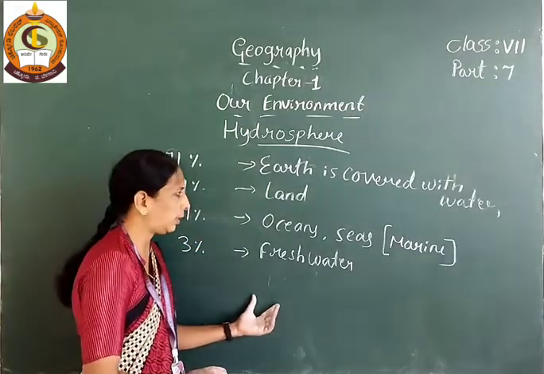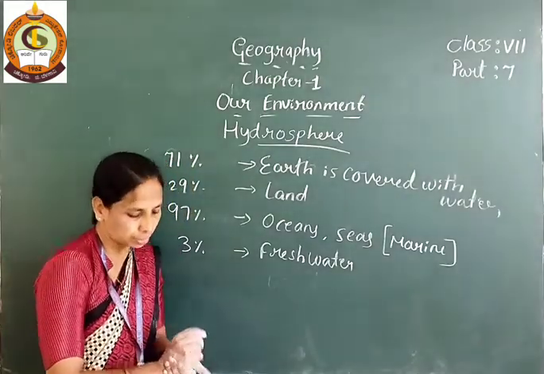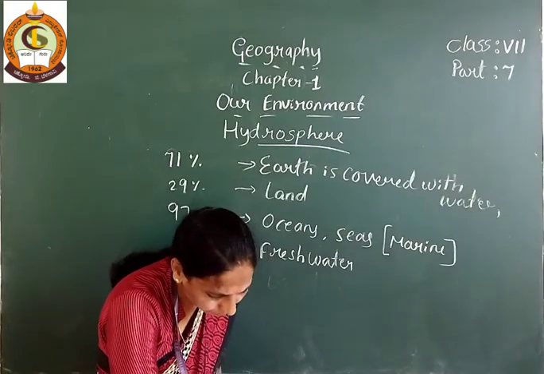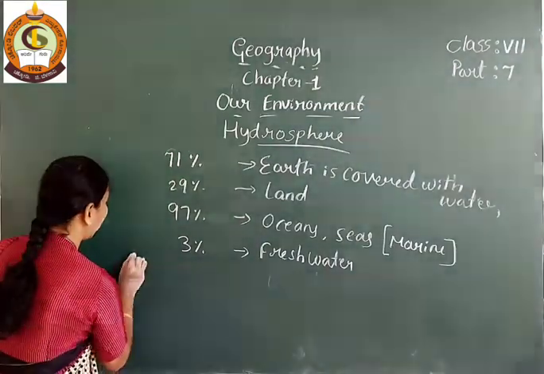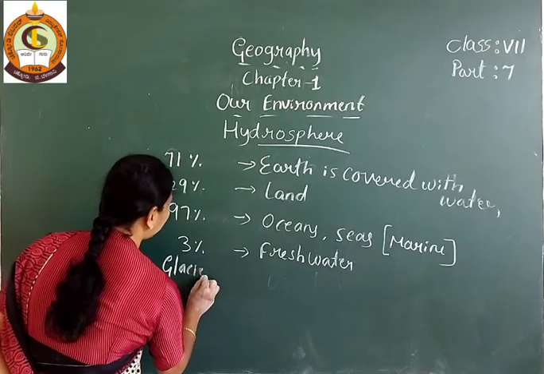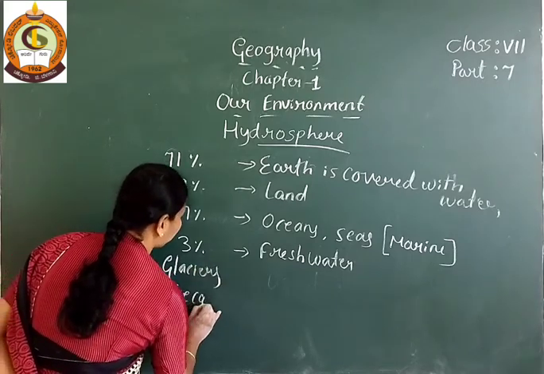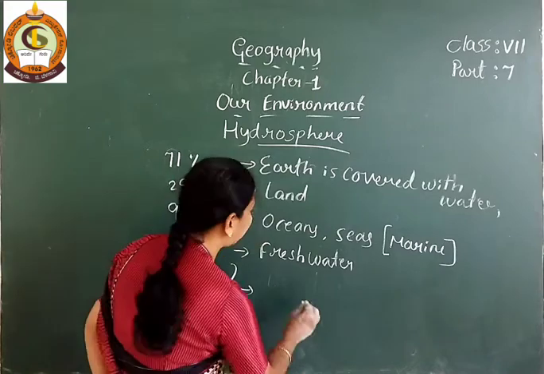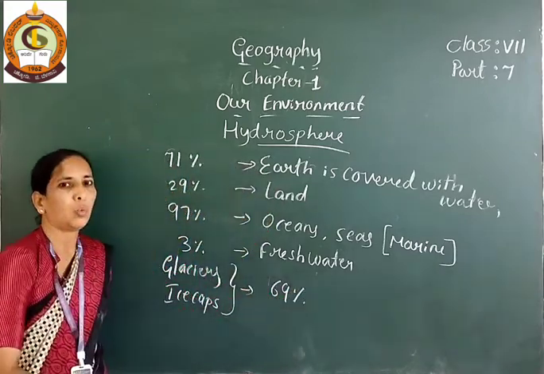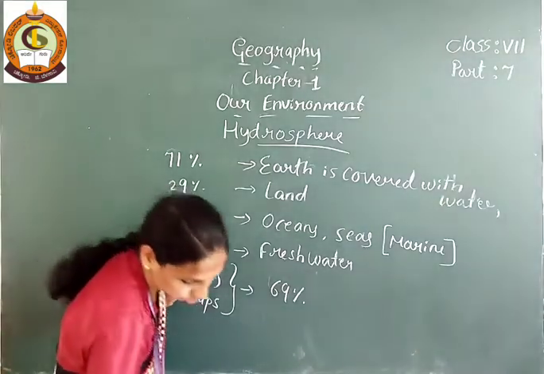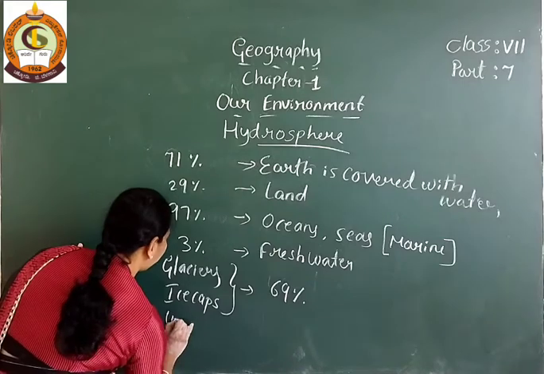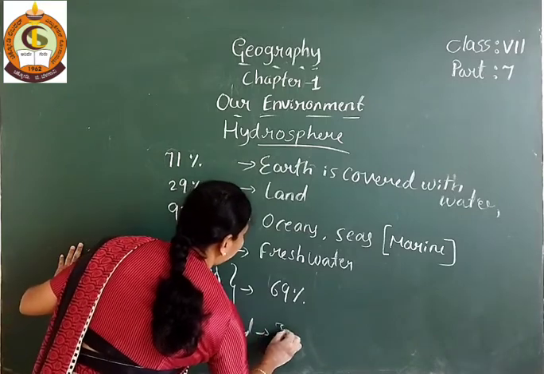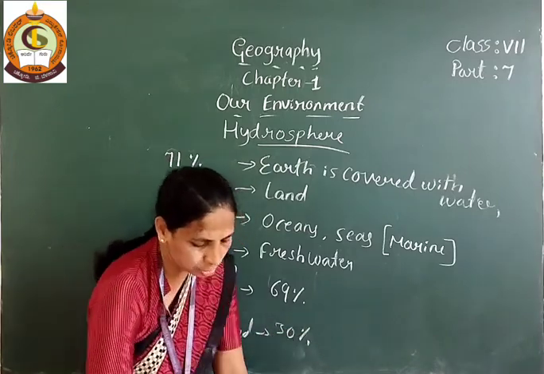And the major part, glaciers and ice caps, hold 69% of the water, and underground water is 30%. Underground water is 30% here, students.